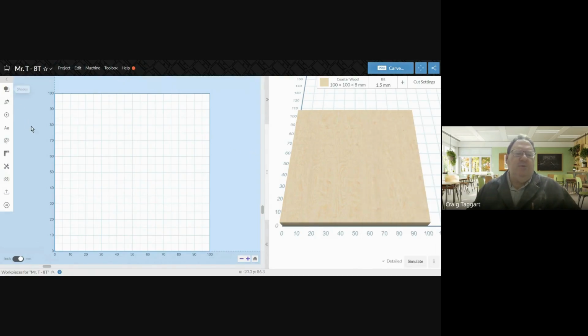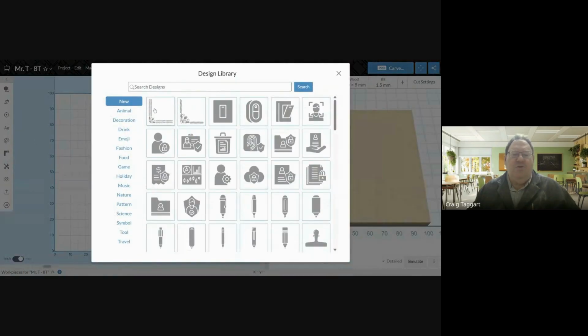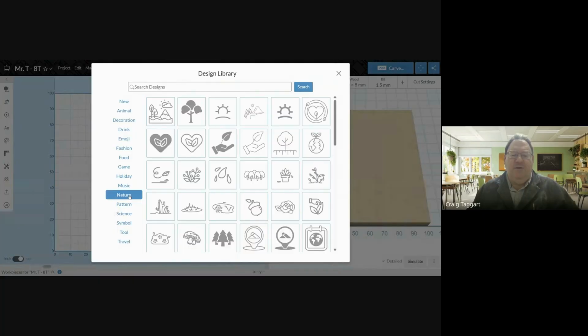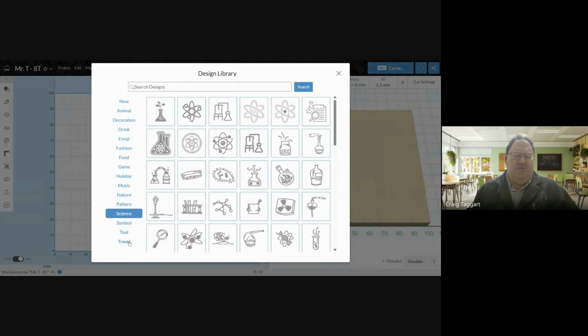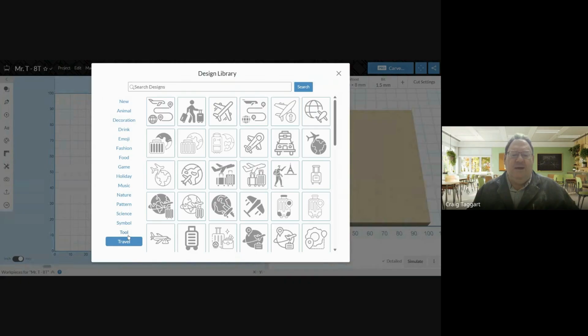So when you go to do this, your requirements are that you have to have a graphic and you have to have some words. We have an incredible graphic library here. We have our pen tool, we have text, and there's our Pro Design library. If we click on that, there is really anything at all. Maybe under nature you want to do something, or under science, or under travel. Maybe you're planning to go somewhere on March break. So let's put in an airplane.